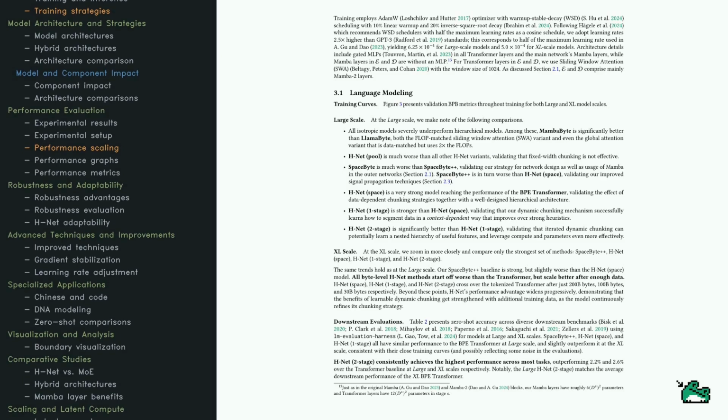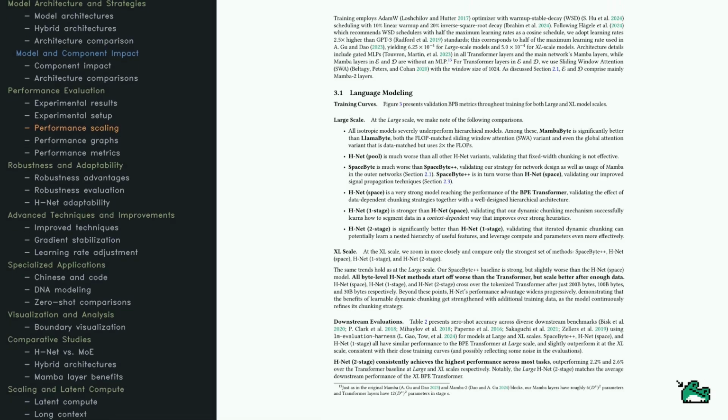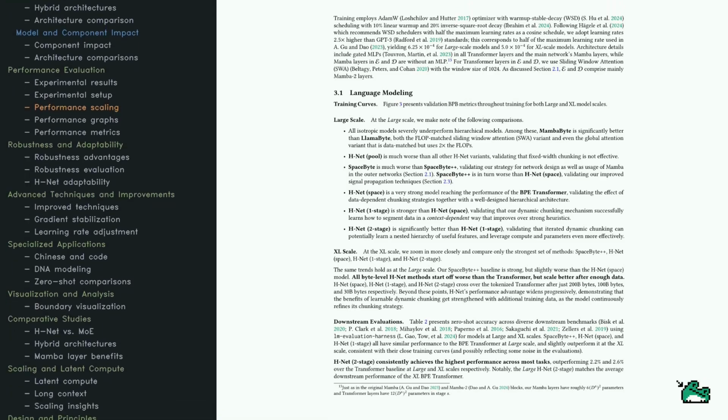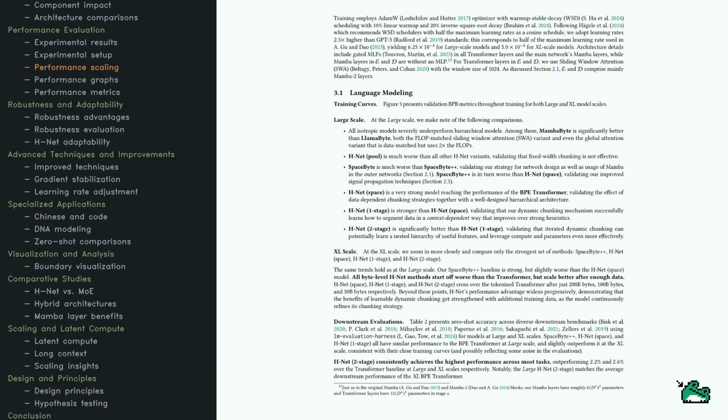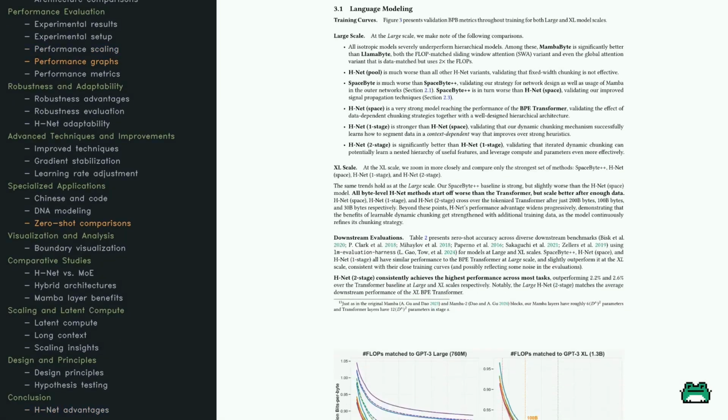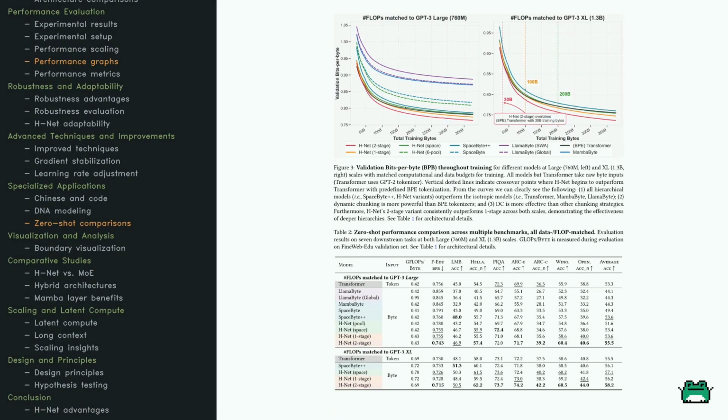As we scale to extra-large models, HNET starts slower but surpasses transformers with more data. This illustrates the strength of learnable chunking strategies, improving model efficiency and performance over time. Let's look at how HNET variants perform over time compared to other models. Check out Figure 3, which shows that as training data increases, HNET models, especially the two-stage variant, surpass others like transformers. They leverage dynamic chunking to improve efficiency.